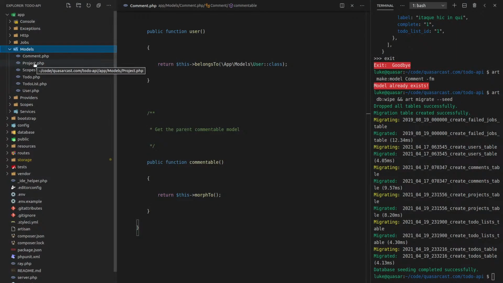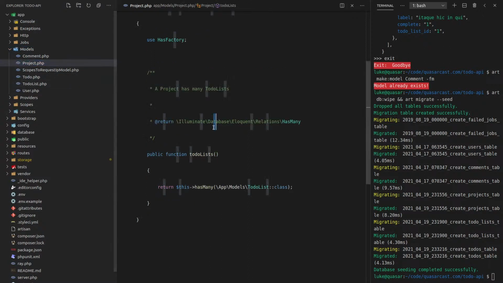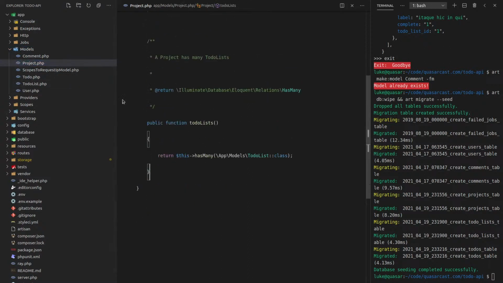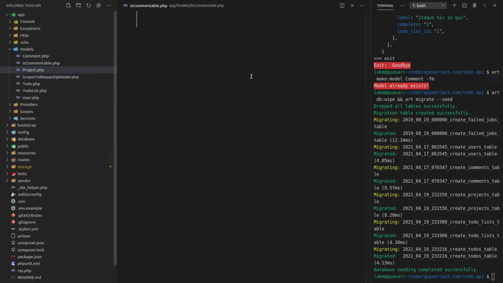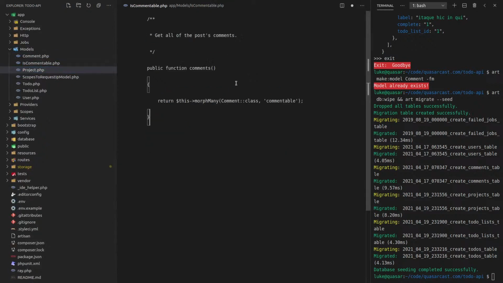So you'll be able to comment on a project, a to-do, or a to-do list. So let's add it in all of these places. In fact, I might even turn this into a trait. So let's say new file, and we'll say commentable trait.php. Or maybe something like IsCommentable.php. That's the more Laravelly way of doing this.